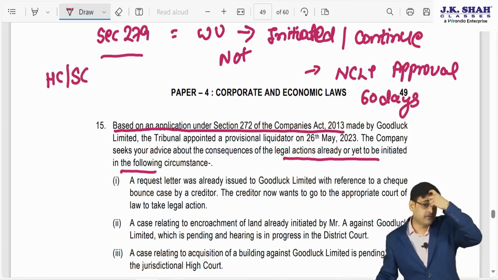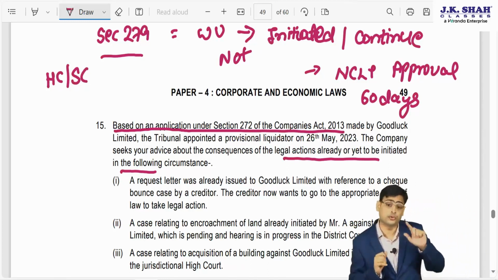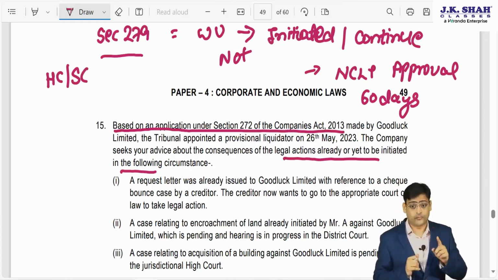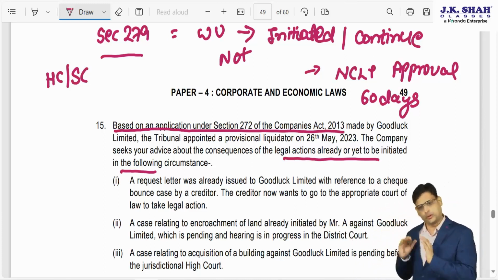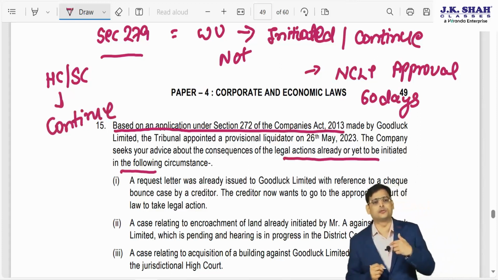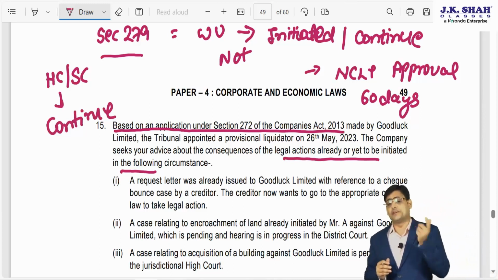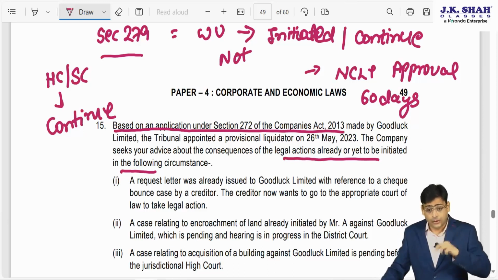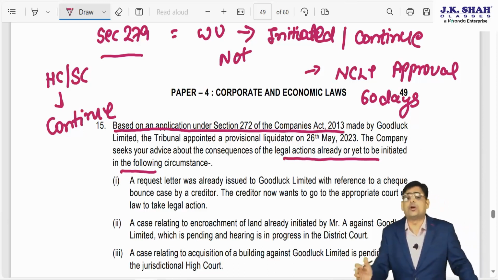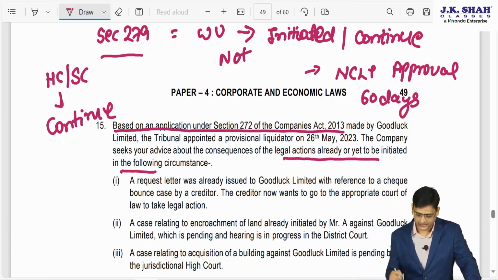So here you have to see whether there is any case pending or you want to initiate. Ideally you cannot initiate, and you cannot continue either, provided it is not pending before the High Court or Supreme Court. If it is pending before the High Court or Supreme Court, then it will continue anyway. But if it is pending below that, in a lower court or district court, then it cannot continue. Or if it is not pending and you want to initiate, you cannot initiate either. To continue also, whose approval do you have to take? You have to take NCLT's approval, and NCLT has to reply within 60 days.